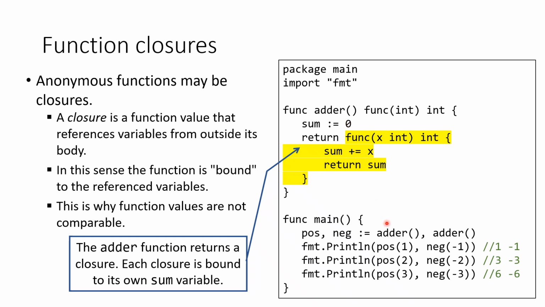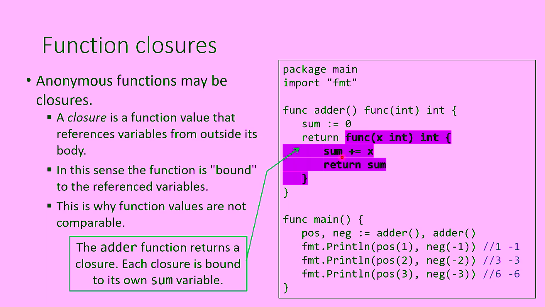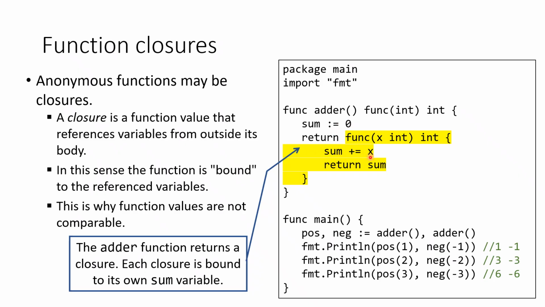And when we call neg of -1, it adds -1 to the sum variable of neg, modifying that sum variable from 0 to -1. So the output of pos of 1 would be 1, and the output of neg of -1 is -1.